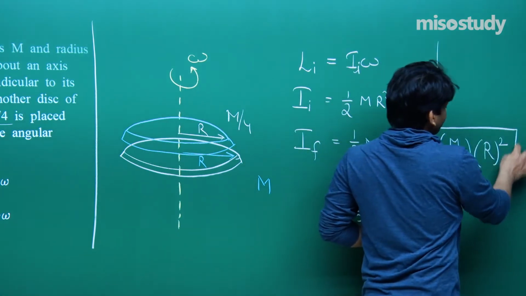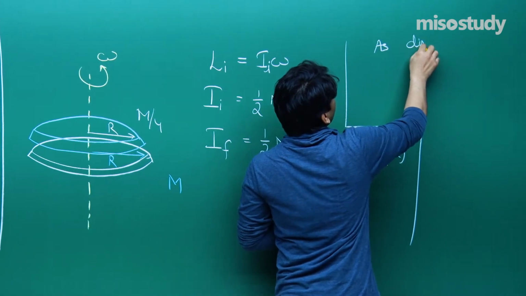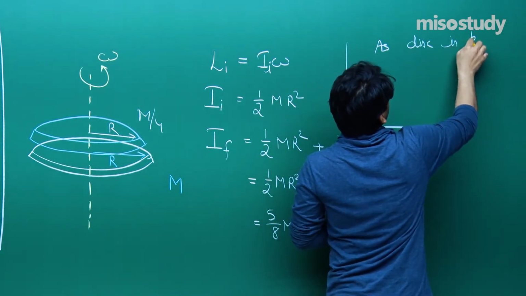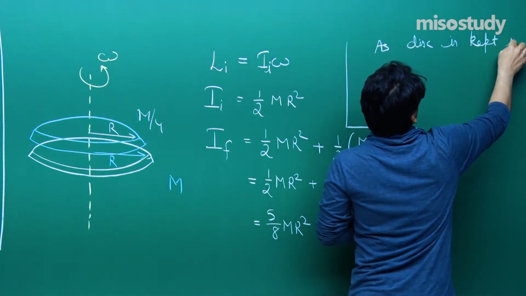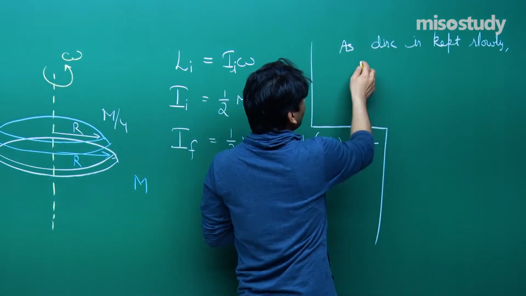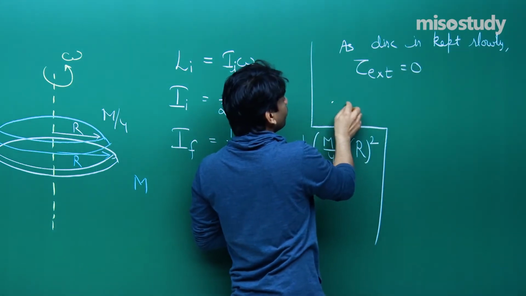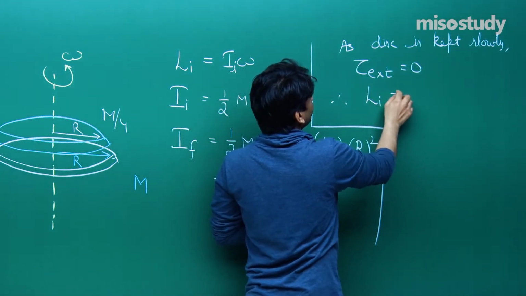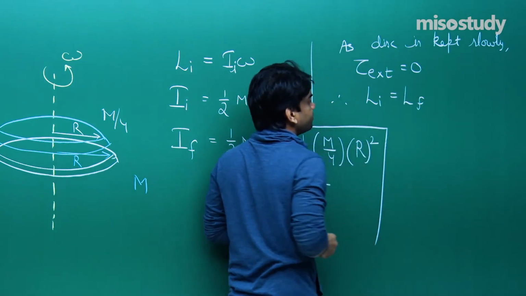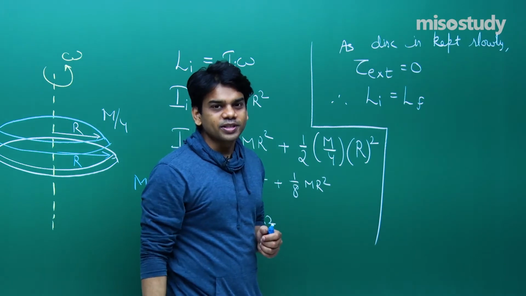Let me write the reason for it: as the disk is kept gently or slowly over the previous disk, we would be having no external torque. So torque external is equal to 0. Therefore, initial angular momentum will be equal to final angular momentum. This is what we can actually comment about the situation.